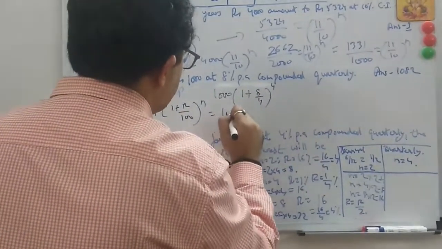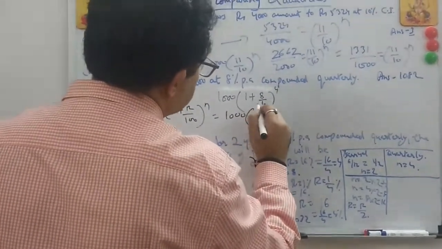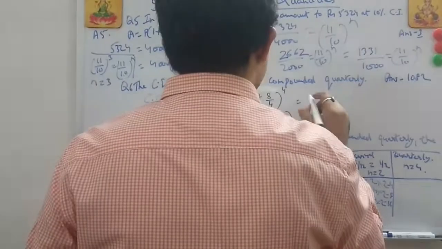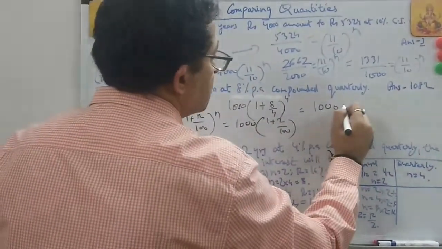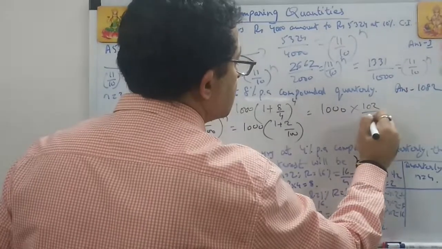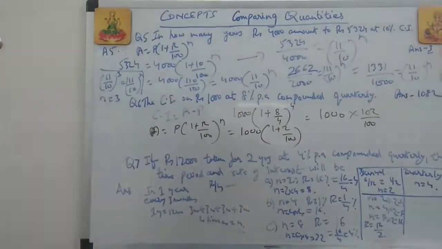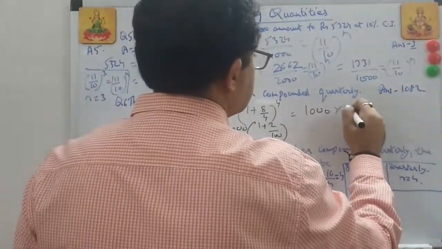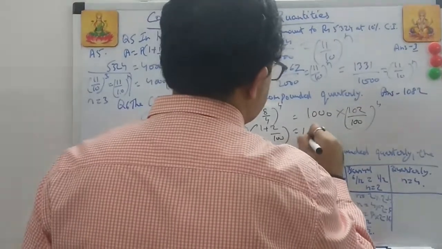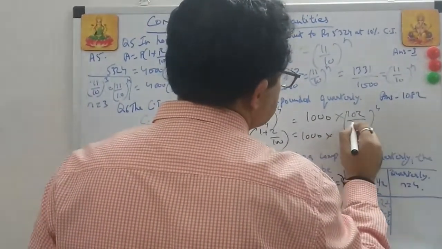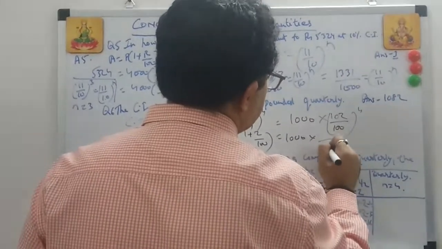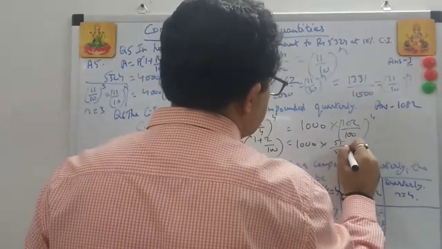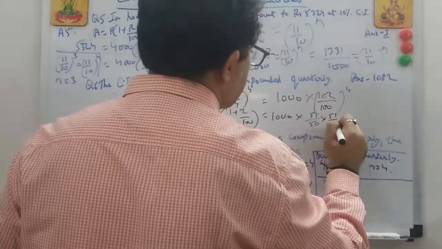So this becomes 1000, 1 plus 2 by 100, because 4 1 is 4, 4 2 is 8. This is 1000 into 102 by 100, 4 times.